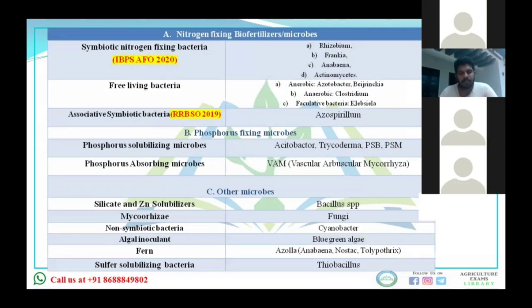Now, this chart you should remember by heart. First is symbiotic nitrogen fixation: Rhizobium, Frankia, Anabaena, actinomycetes. Then free living bacteria, which can be aerobic and anaerobic. Did I say that? Okay, there is a mistake. Can you see where there is a mistake in the second part? See the screen. Anaerobic.